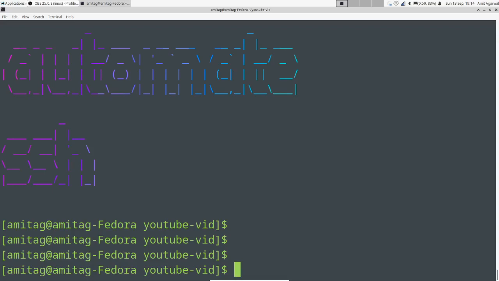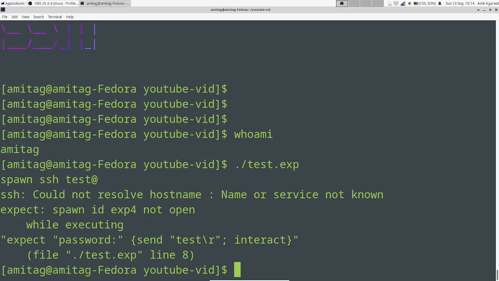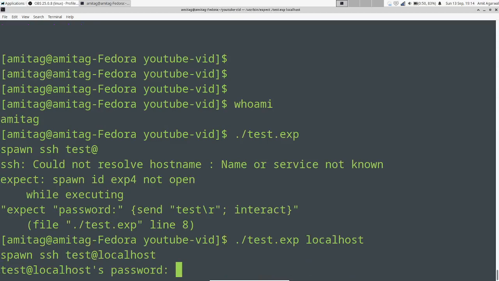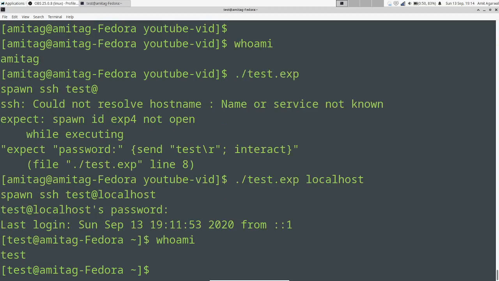Before we jump into anything else, let me quickly show you how the script works. So if I show you right now, I am Amiteji. Let me run the script and see what happens. I need to give the localhost as the argument. Let's wait for a few moments, and if you see, my login ID has changed. I have done an SSH to test at localhost, and I am logged in as test right now, and this is an SSH session.